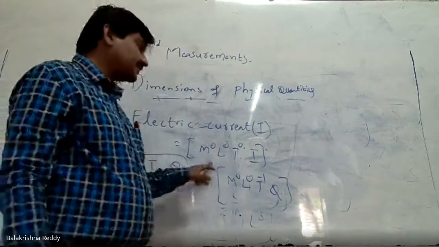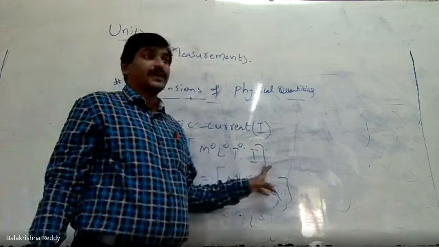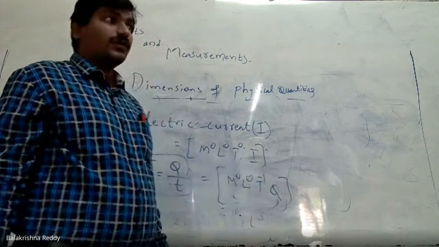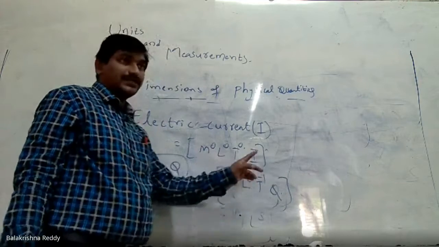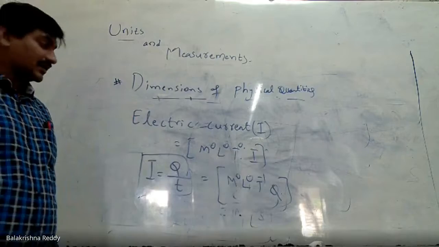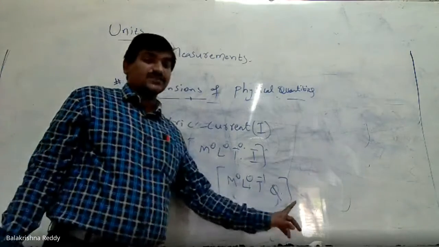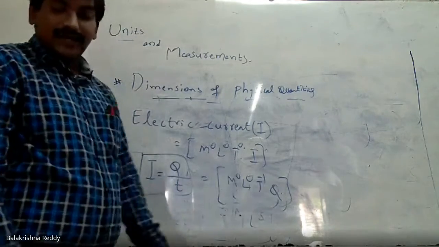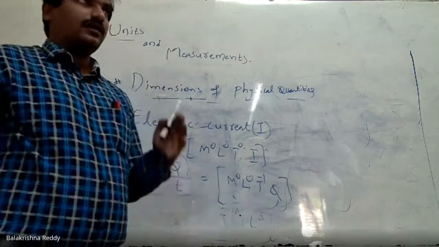Yes, we must express in terms of capital letters. So it shows the formula very clearly, because we are expressing dimensions, MLT, fundamental dimensions, right? That too we should express in terms of square brackets, right? So that is electric current. Now I'm giving you a question.